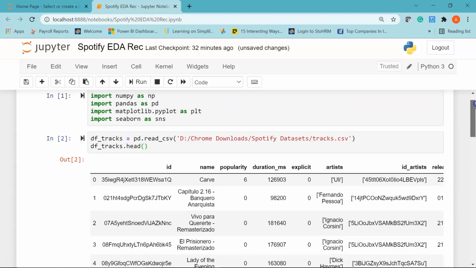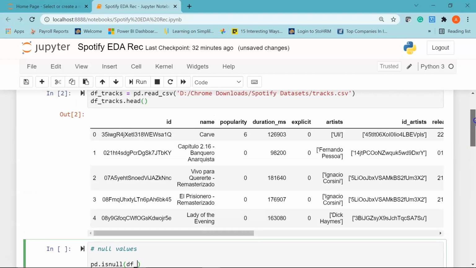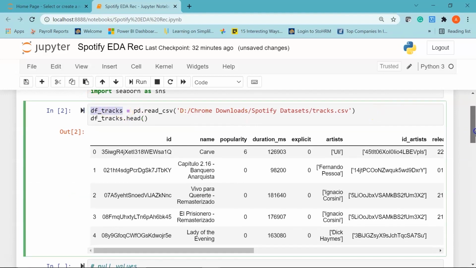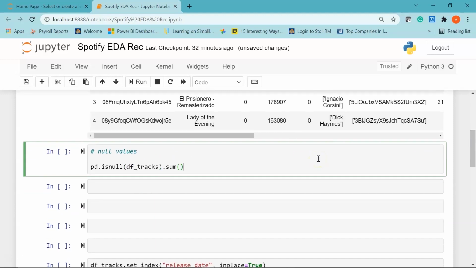I'm using pd because I had imported pandas as pd. So pd.isnull, then the variable name df_tracks, because I imported my dataset and stored it in the variable df_tracks. So I have my data frame under the df_tracks variable, and then I'll use the sum function to check the total number of null values present in the dataset for each of the columns.